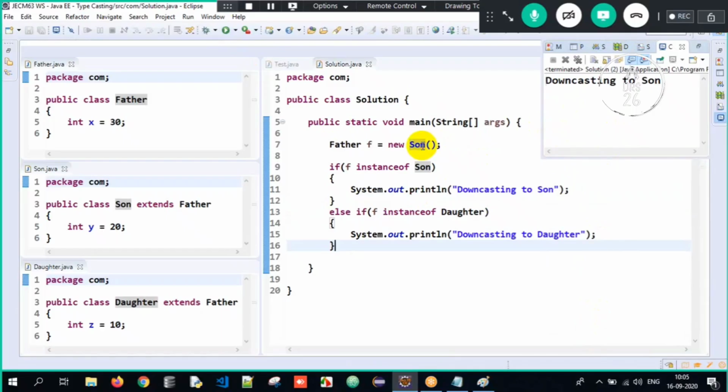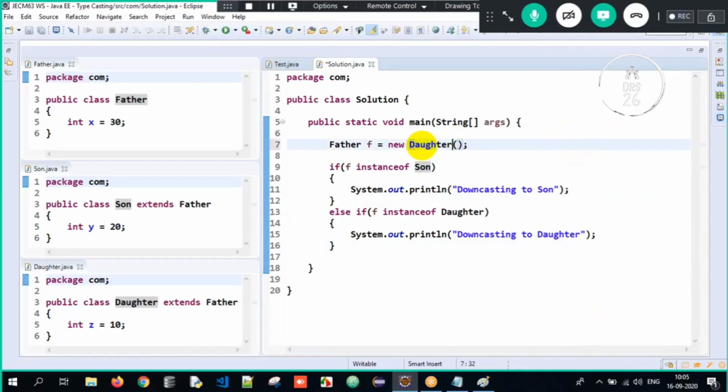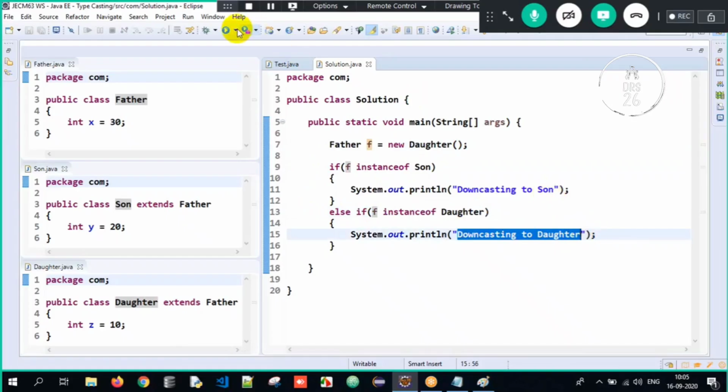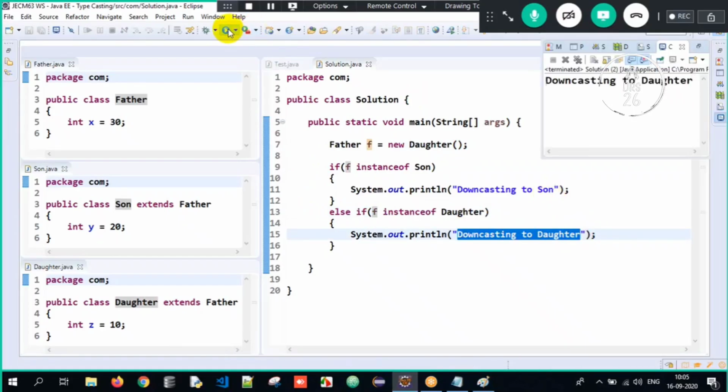Similarly, if I am storing an object of daughter, so daughter object is stored into f here. f is nothing but the daughter object. Is the daughter object having the properties of son? Is the daughter object instance of son? No. Else if, f is daughter object. Is the daughter object having the properties of daughter? True. Downcasting to daughter. So we make use of instance of in order to check if an object is an instance of, is it having the properties of a specific class or not.